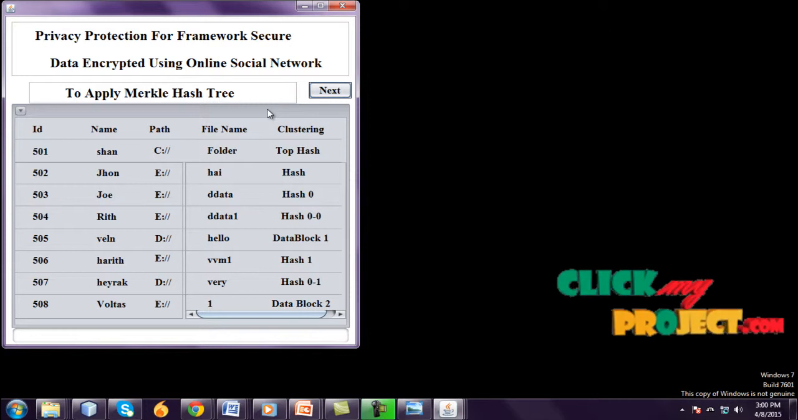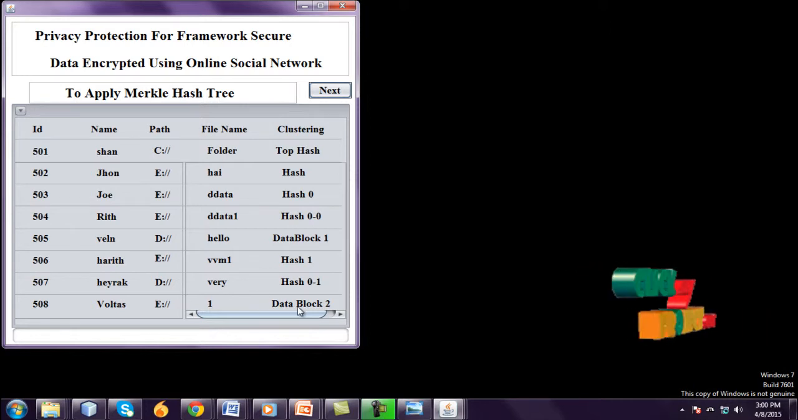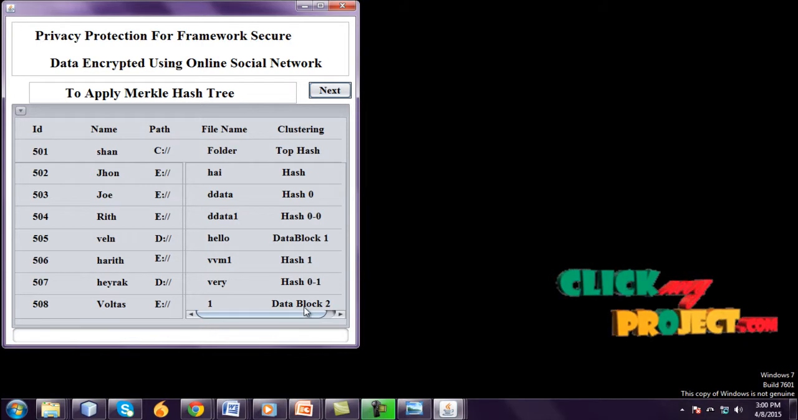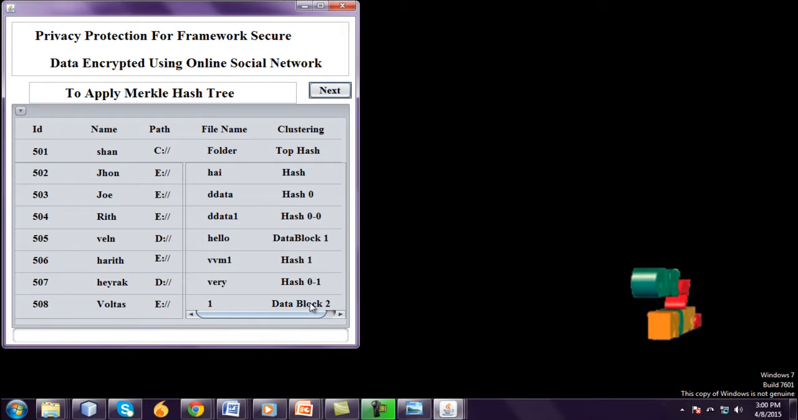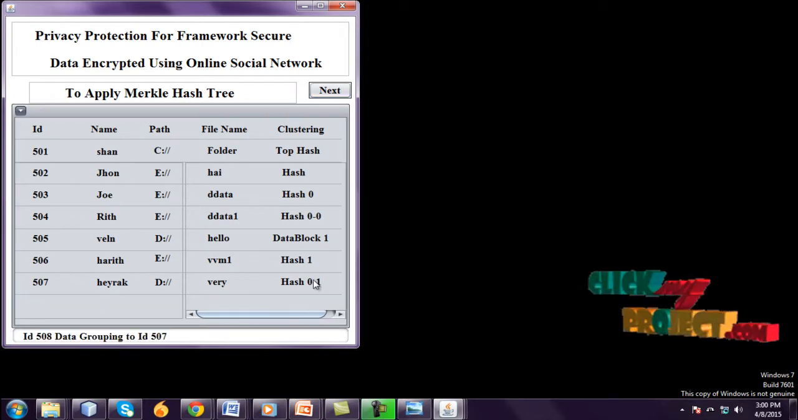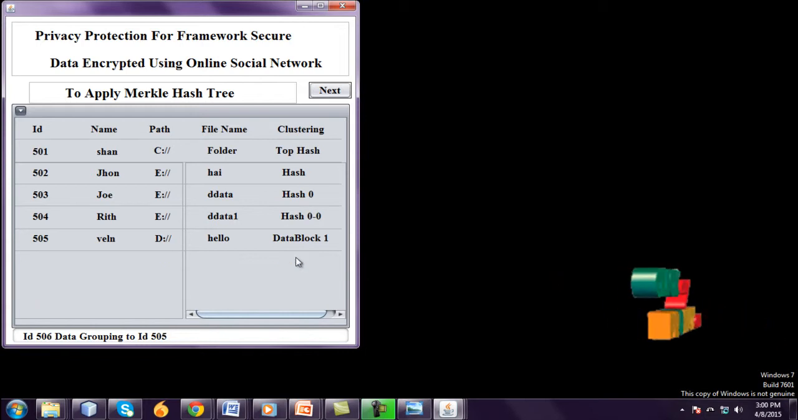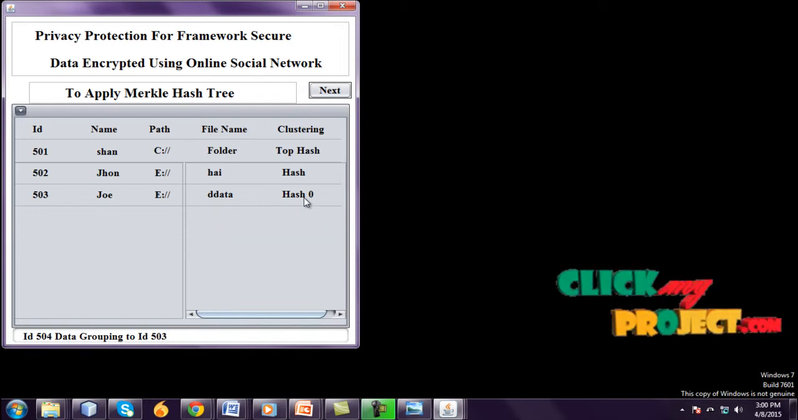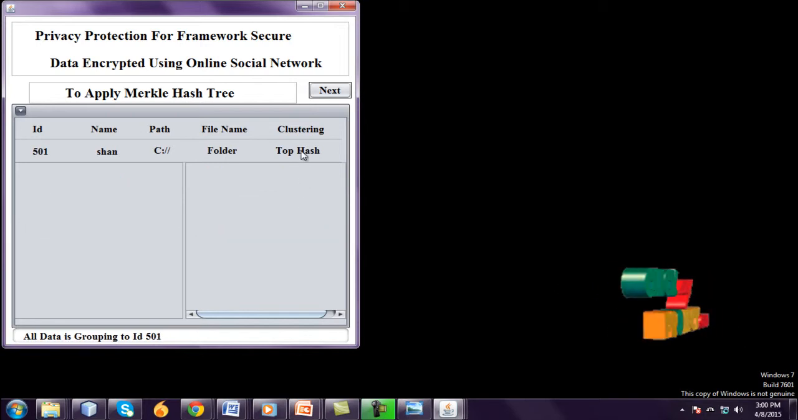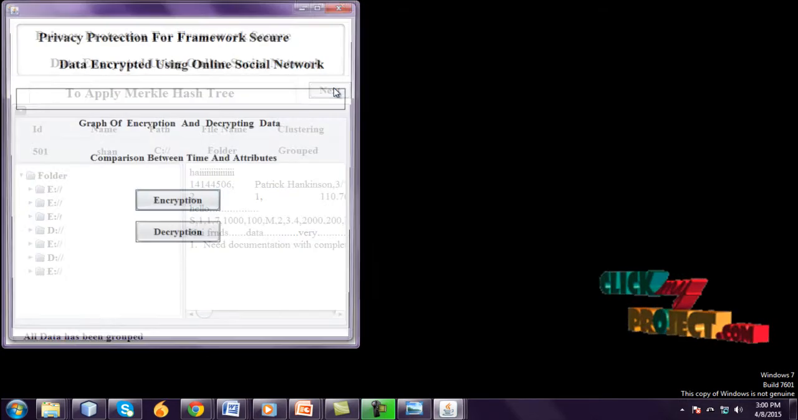Finally, the enhanced Merkle hash tree technique. Server 1, server 2, server 3, and 4, 5, 6, 7, and server 8. Server 8 data is sent to server 7 and server 7 to server 6. It is also a data grouping process. All data are stored in server 1. And go to next.